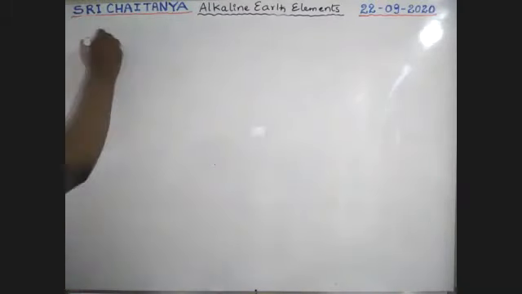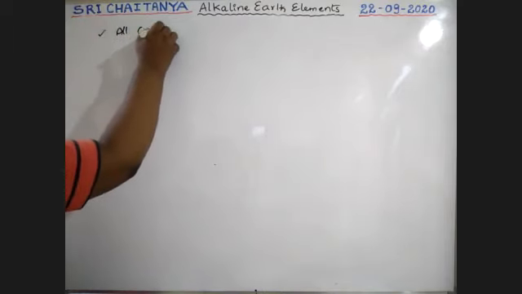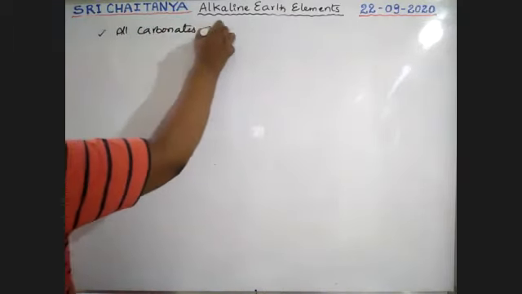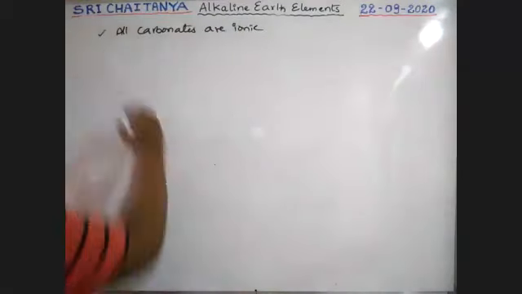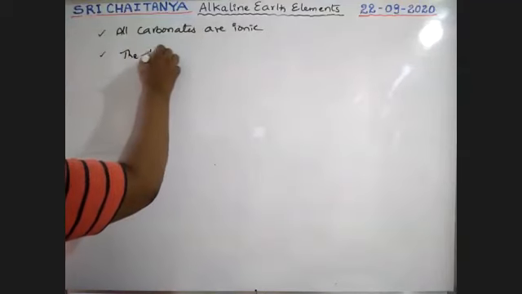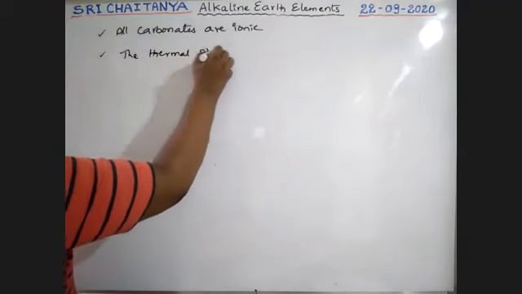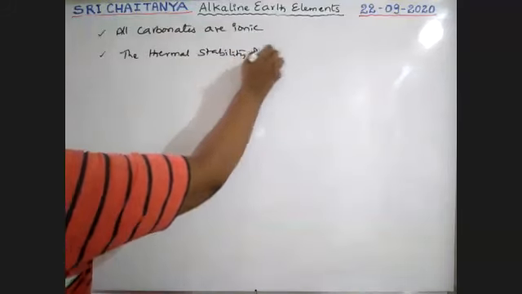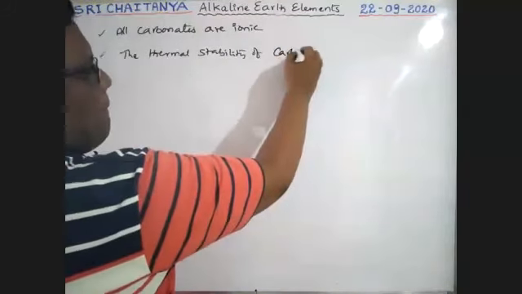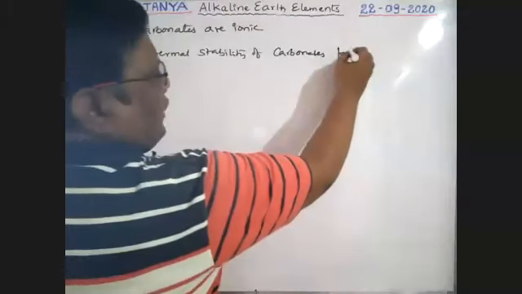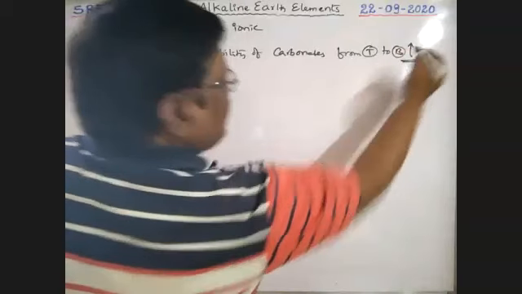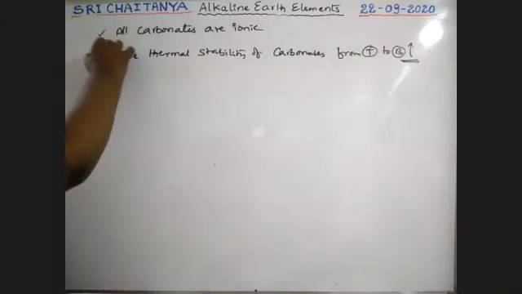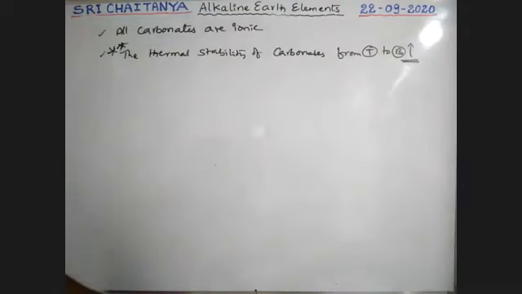All carbonates are ionic. Next, the thermal stability of carbonates from top to bottom increases. Very, very important point, boys. The thermal stability of these carbonates from top to bottom increases.